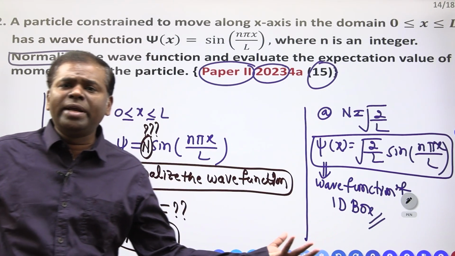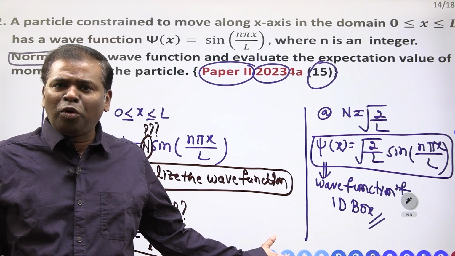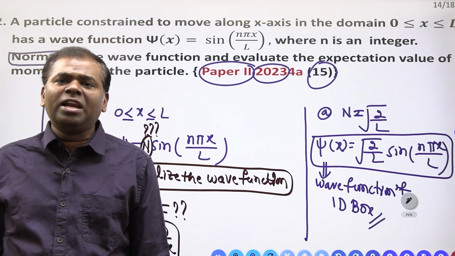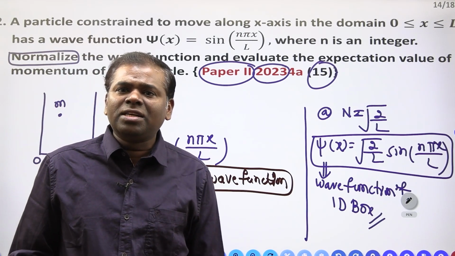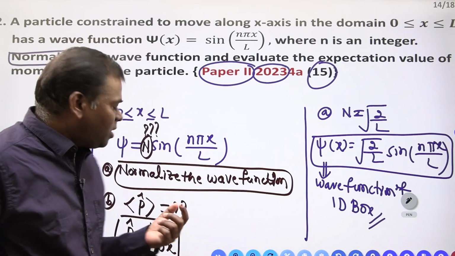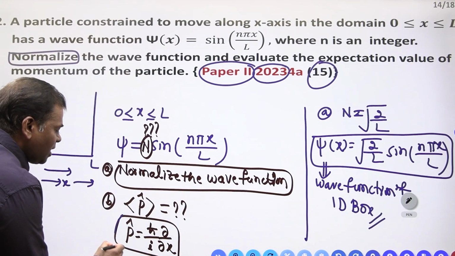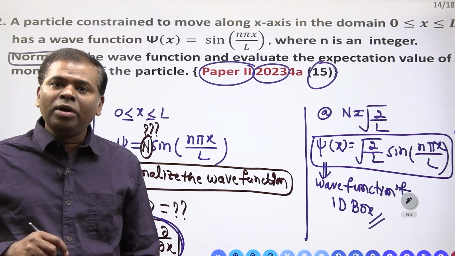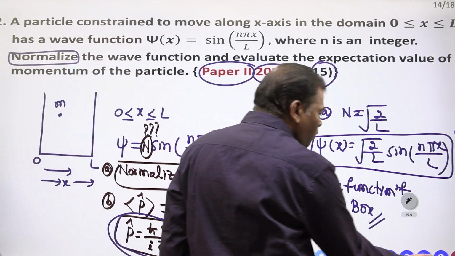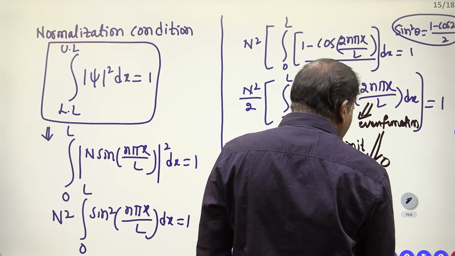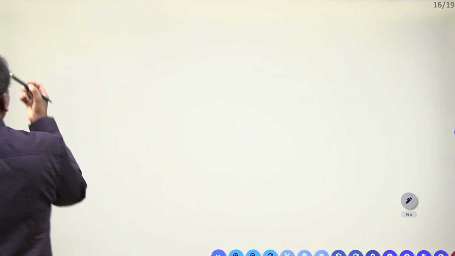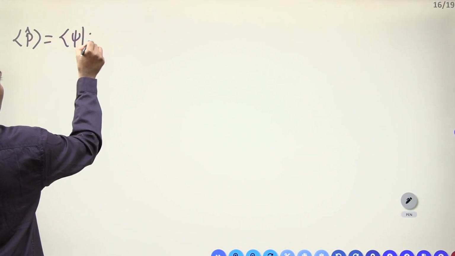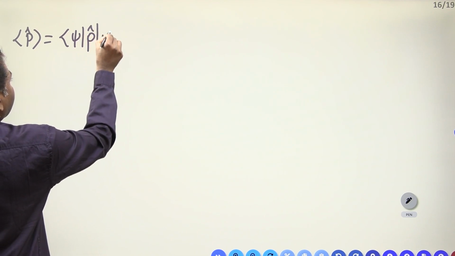This is very, very important. Every BSc final year student in modern physics will definitely learn this question. They ask this question for 15 marks. Not only that, they also ask for the expectation value of momentum. What is the expectation value of the momentum? Expectation value of the momentum is equal to bra psi, operator P, ket psi.